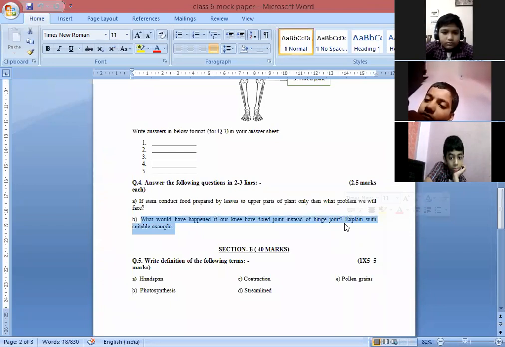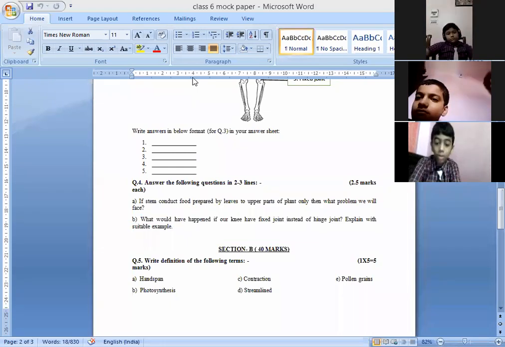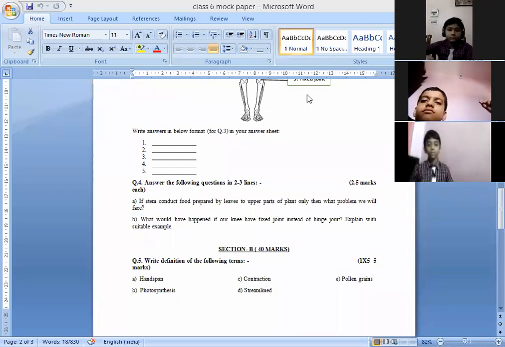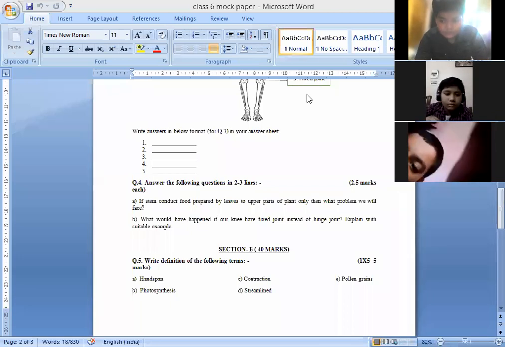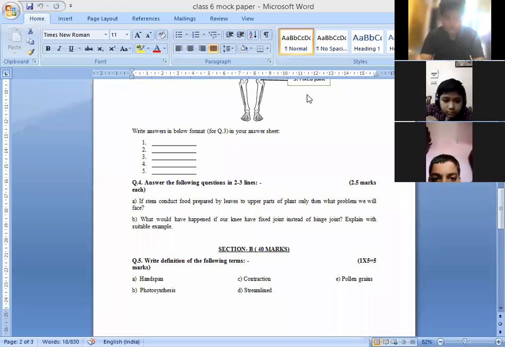Tell me, if our body had fixed joints at the knees, then what will happen? Ma'am, if we have fixed joints in our knees, we can't move. Yes, then we are not able to sit properly. We can't bend our knees. Okay. Yes, Aditya Purohit. Then we are not able to bend our knees.